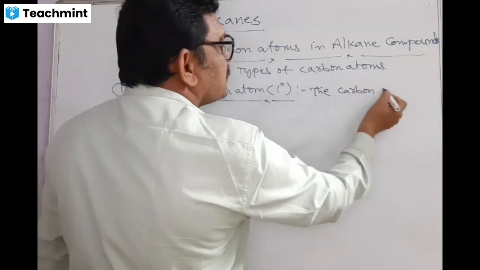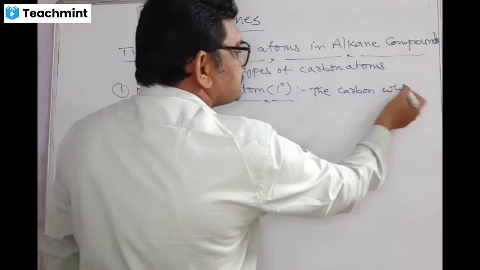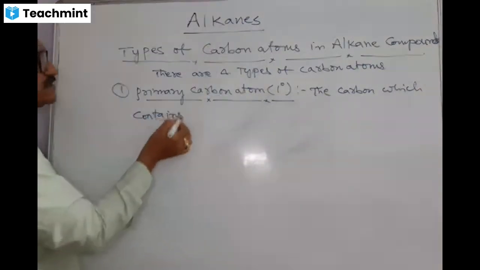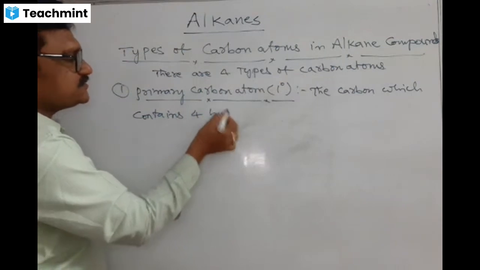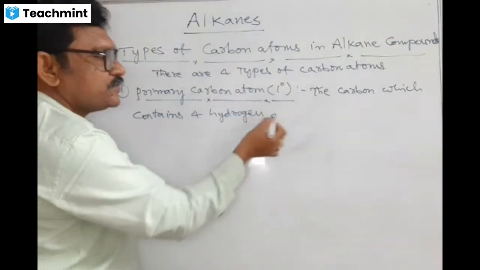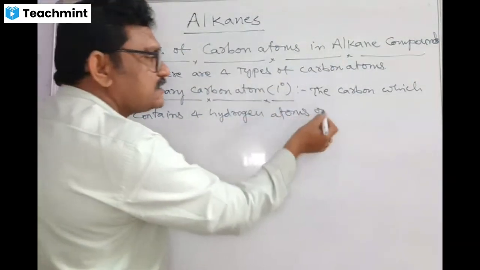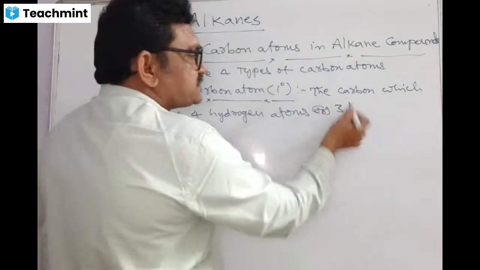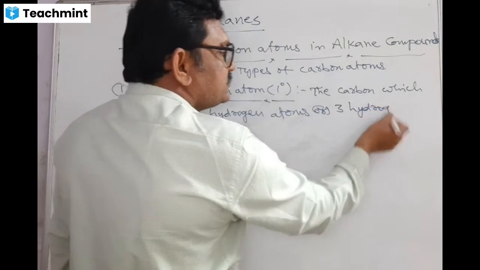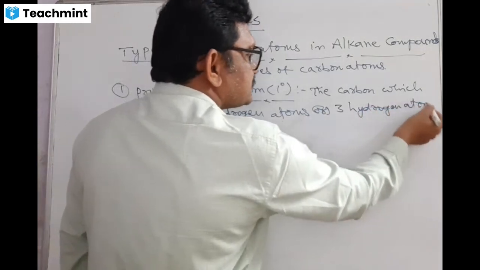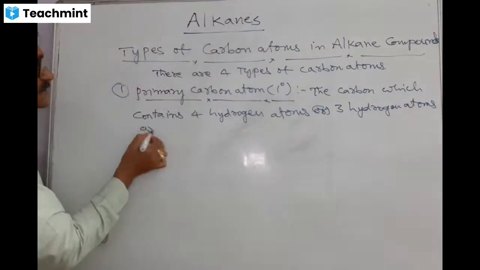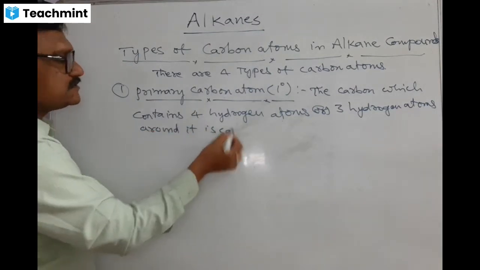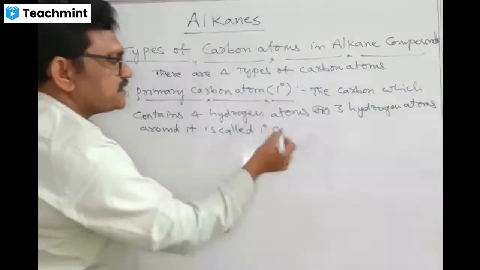The carbon which contains four hydrogen atoms, or whereas three hydrogen atoms around it, is called a primary carbon atom.